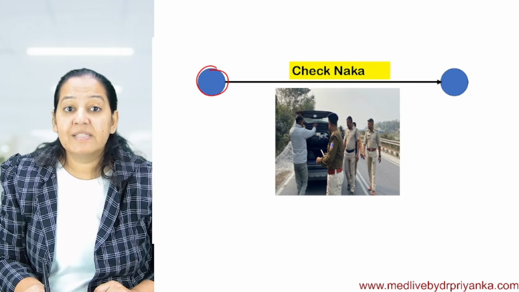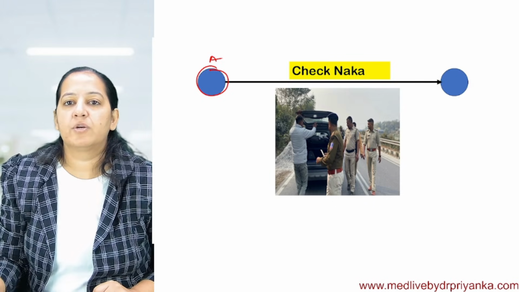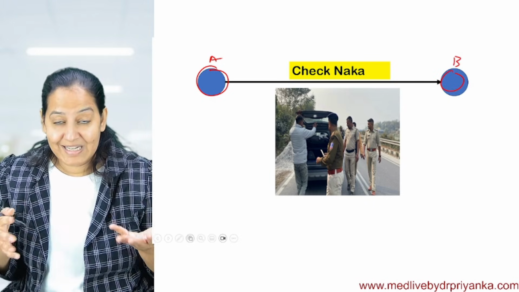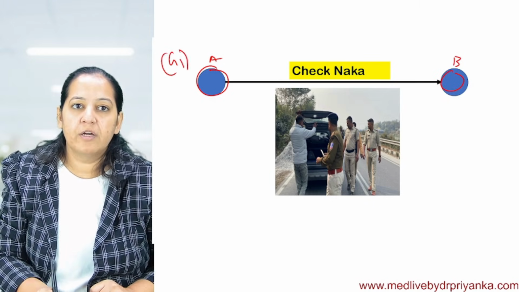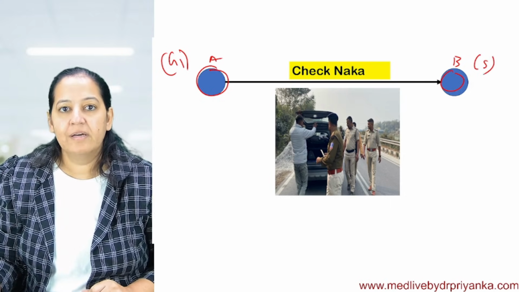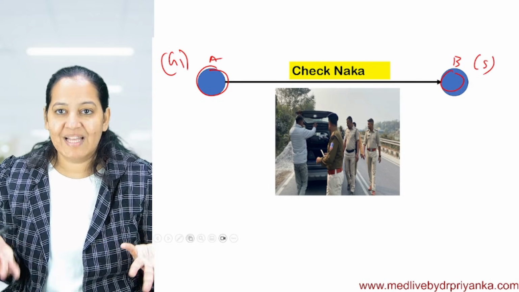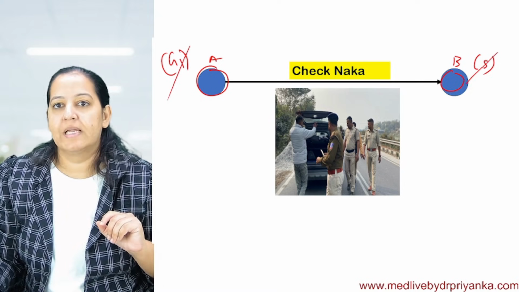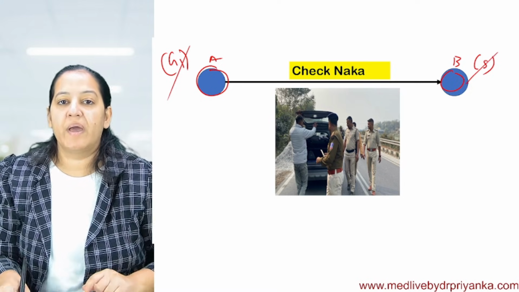Suppose this cell is a car going from city A to city B. I mean, a cell doing the cell cycle. It is going from G1 to S phase of the cell cycle. It's a cell performing the cell cycle and moving from G1 to S. So while moving from G1 to S, there is a gene.